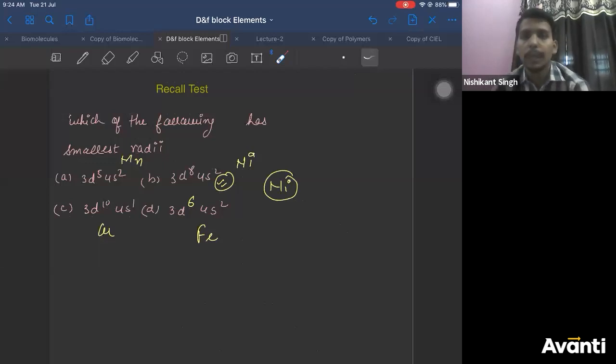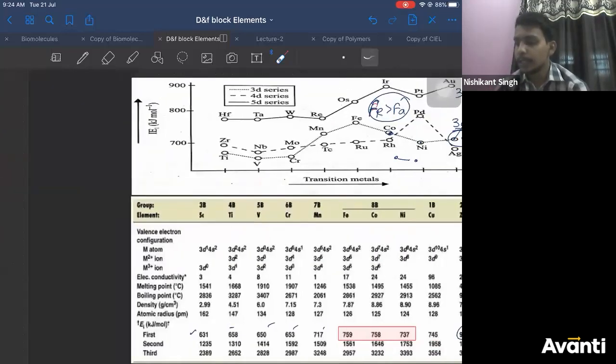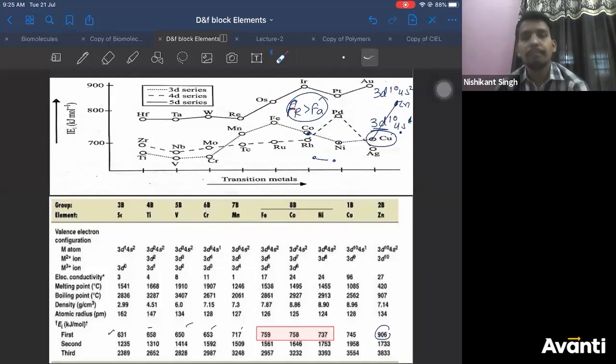Yes, you are right, Ketan. I hope it is clear. Let's move ahead and continue what we were discussing. So we were discussing ionization energy, right? We were discussing ionization energy.